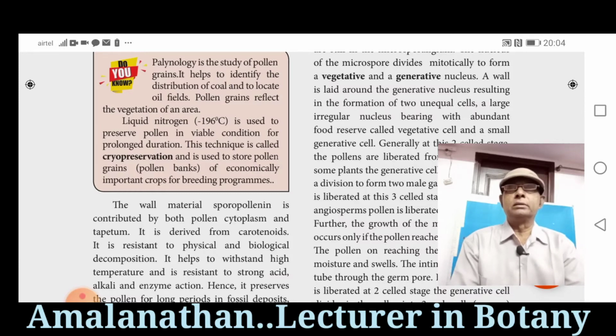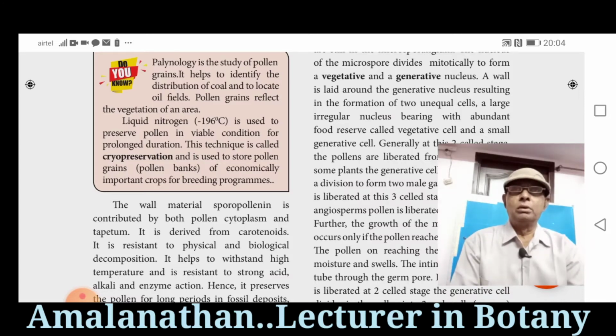Liquid nitrogen in minus 196 degrees C is used to preserve valuable pollen grains in the pollen bank in viable condition for many years.